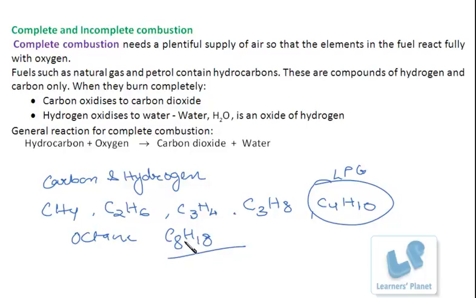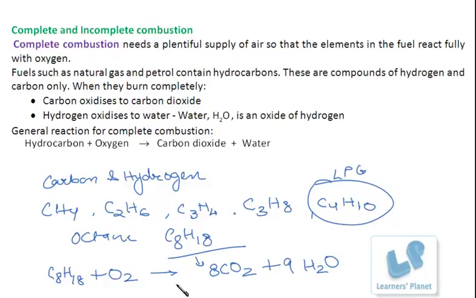When they completely react with oxygen, they form carbon dioxide and water. Suppose here there are 8 atoms of carbon. C8H18 plus oxygen: all these 8 atoms of carbon will react with oxygen, producing 8 molecules of carbon dioxide and 9 molecules of water. This is complete combustion.